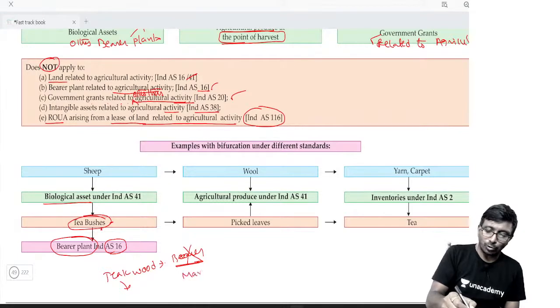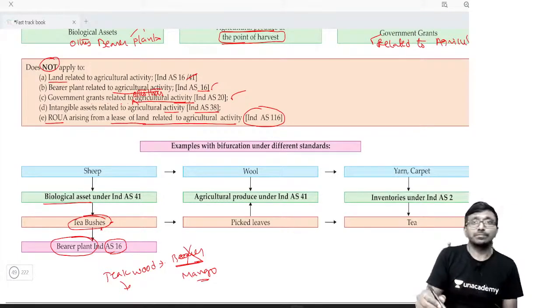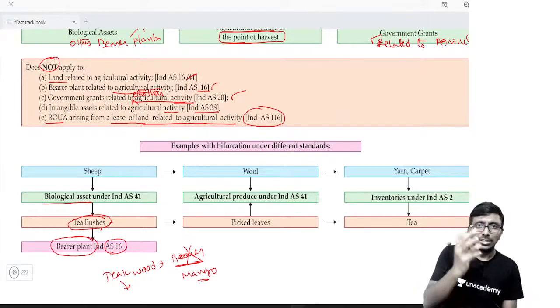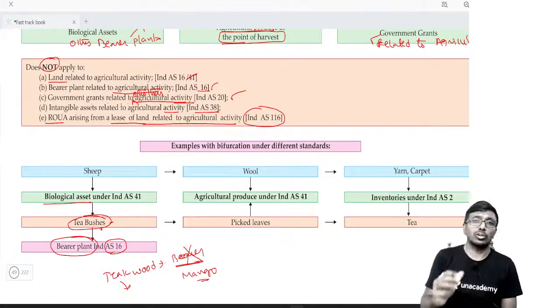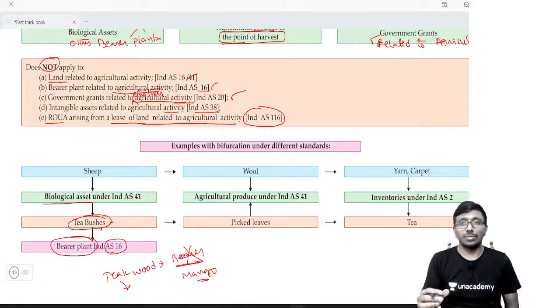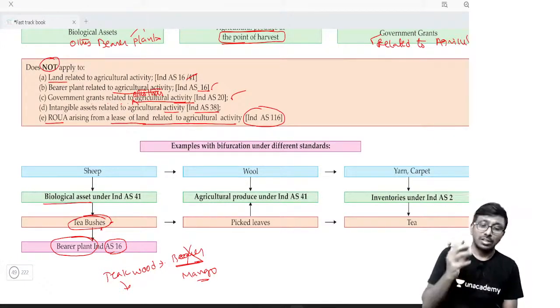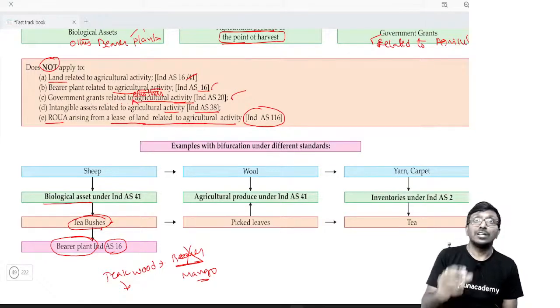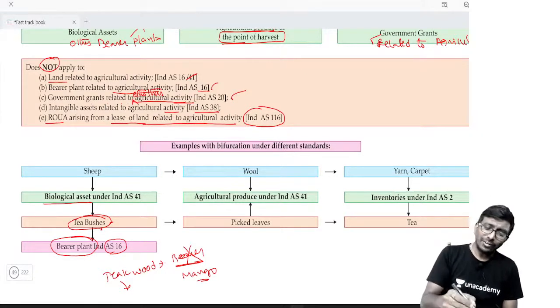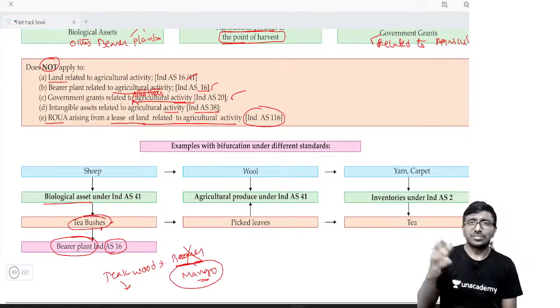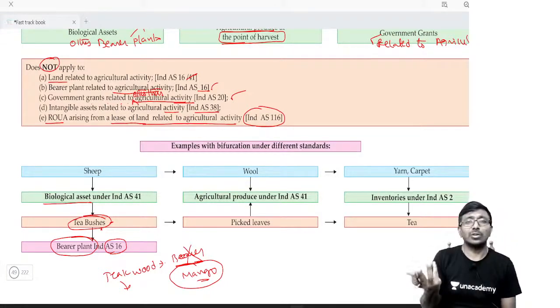Suppose you say mango tree. What is the purpose of the mango tree? Sir, the mango tree gives us the produce, that is mangoes. Mangoes we are going to sell and we want to make profit from there. We want to make money by selling the mangoes, but not from selling the tree. There is a remote likelihood of selling the tree as a produce. When do I sell a tree? Maybe because of a cyclone situation, it fell down, then I'll cut and sell it.